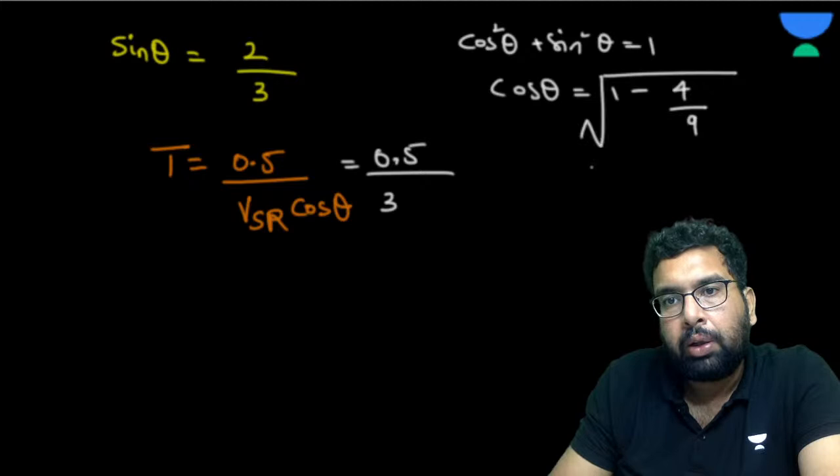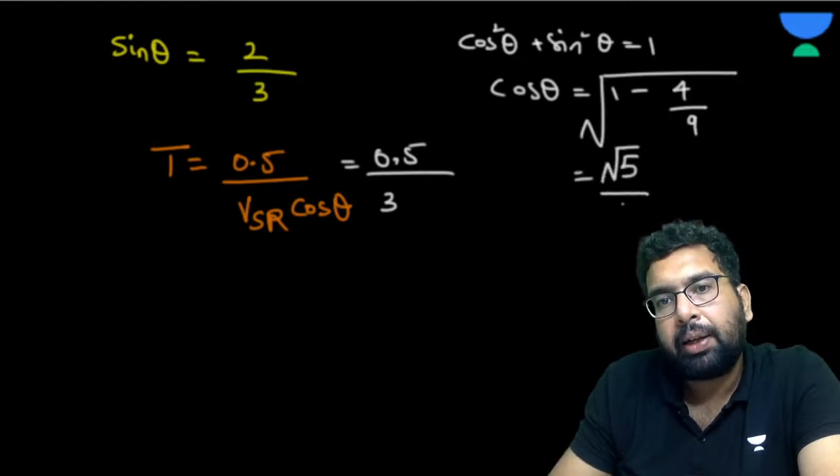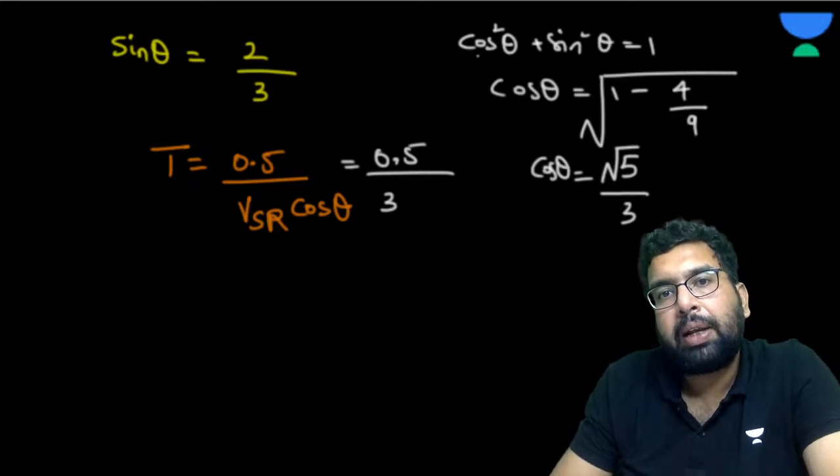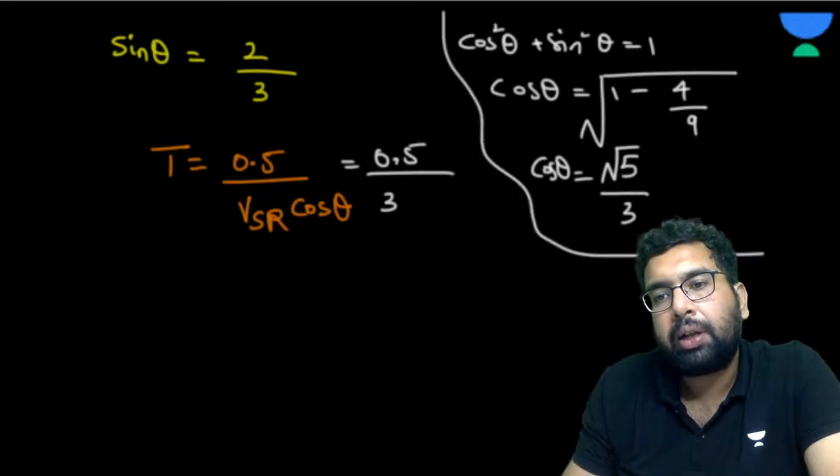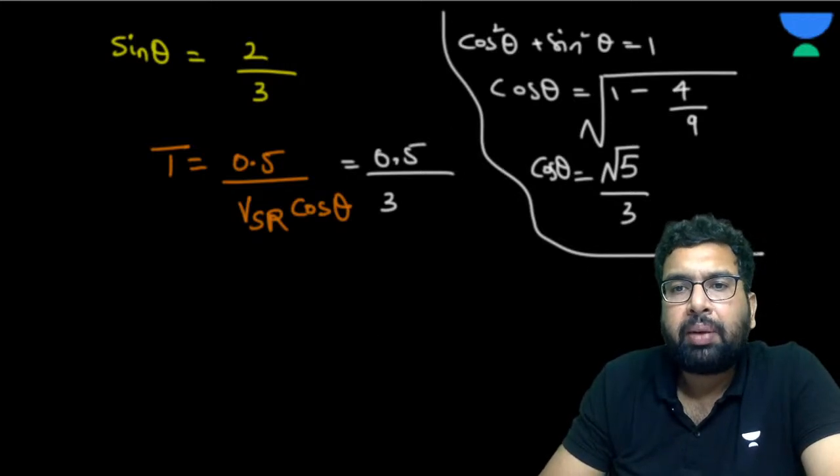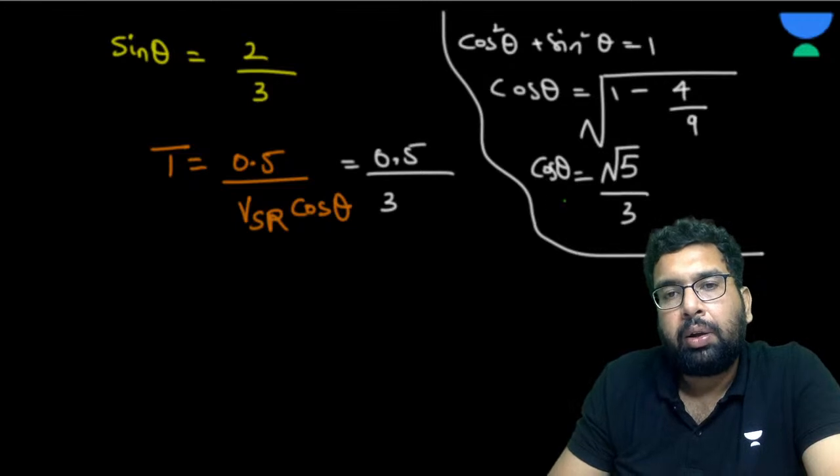So this is going to be root 5 by 3, isn't it? So cos theta is root 5 by 3. Yes or no? This is how you can get the cos theta. Sin theta you have. It's a standard trigonometric process, we normally do it.